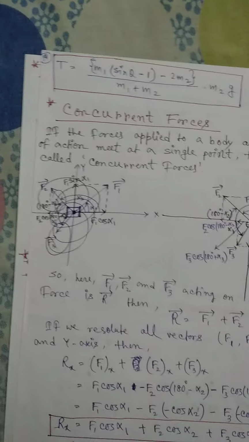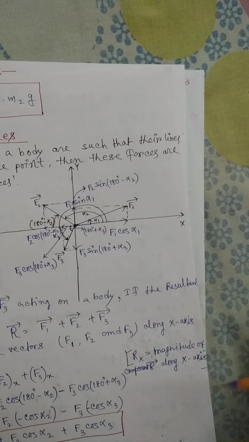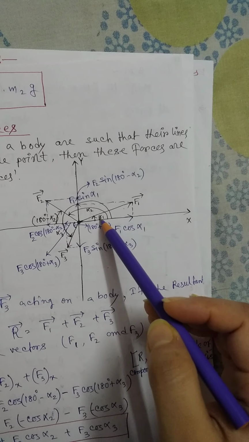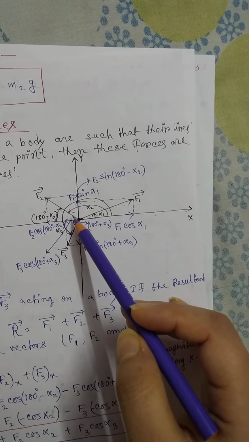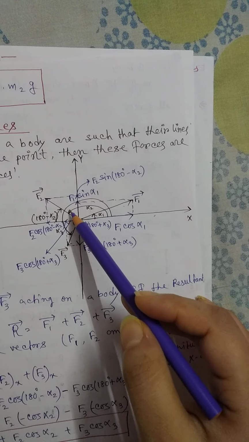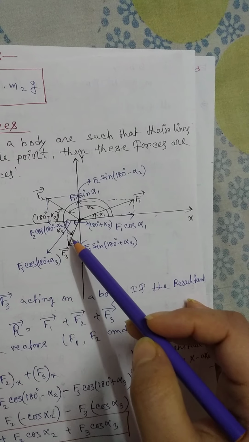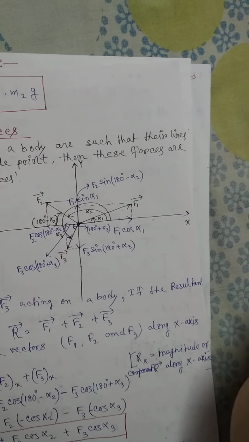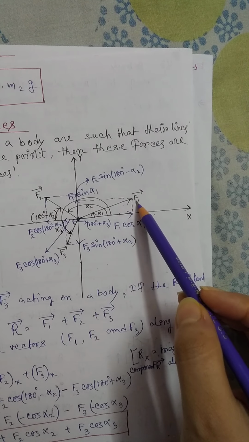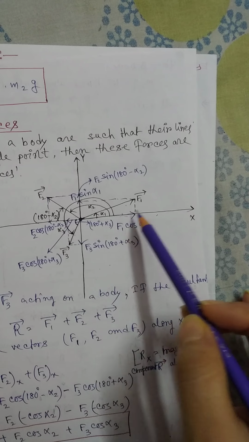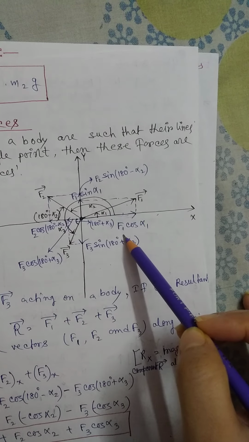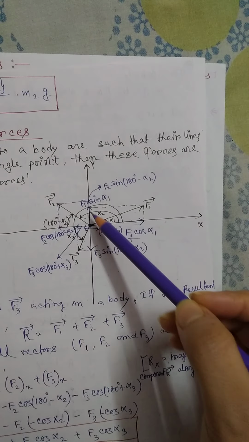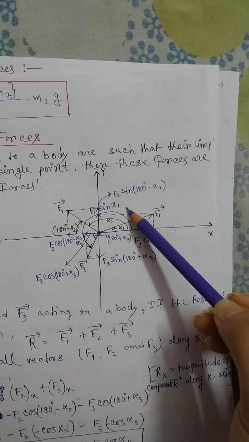Okay, so here I am resolving all the forces. Just look at here, this F1 force makes angle alpha 1 with the positive x-axis, F2 force makes angle alpha 2 with the positive x-axis, and F3 force makes angle alpha 3 with the positive x-axis. Okay, so if we resolve this F1 vector, then just look at here, we will get one component along this side which is F1 cos alpha 1 and a component along this side which is F1 sin alpha 1.